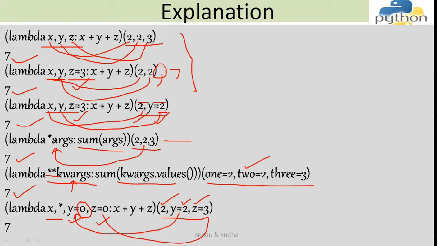For z, it will take 3. It will not consider this 0 because I specifically mentioned what the value for z will be. If I'm not mentioning y and z, then it will be taking 0 and 0. So for x, it will be the positional argument, which is 2. Then I said x plus y comma y plus z, which will be summing up to 7. So this is regarding how you pass arguments into the lambda function.